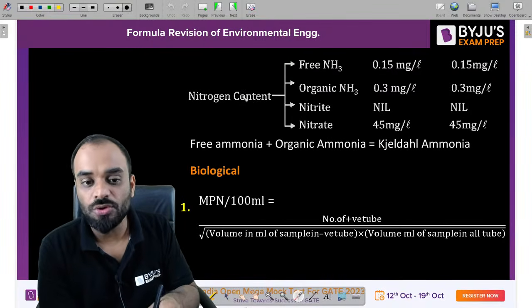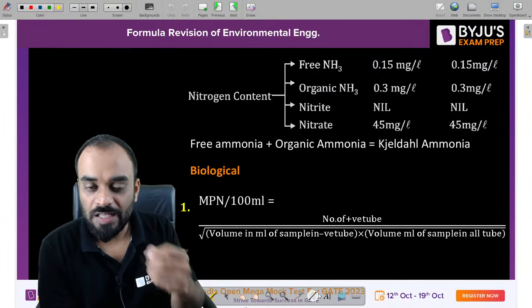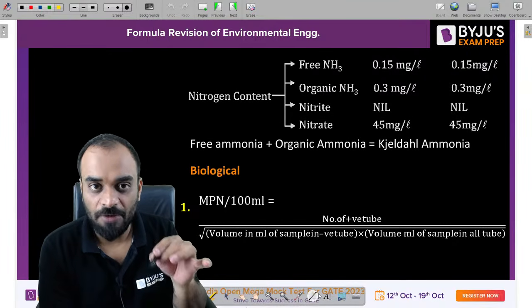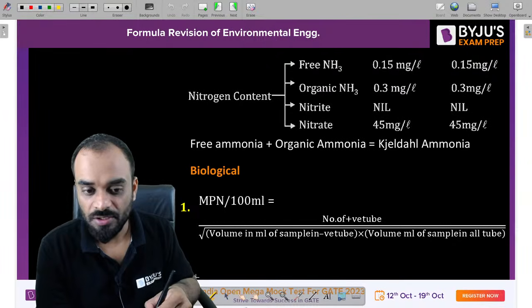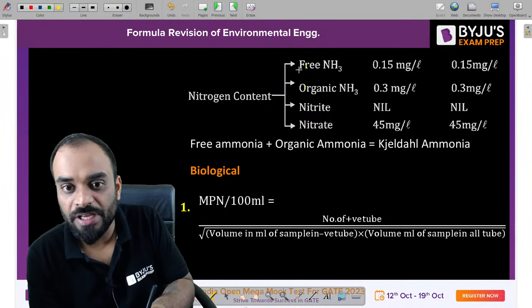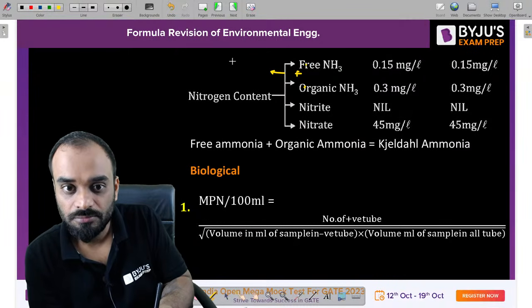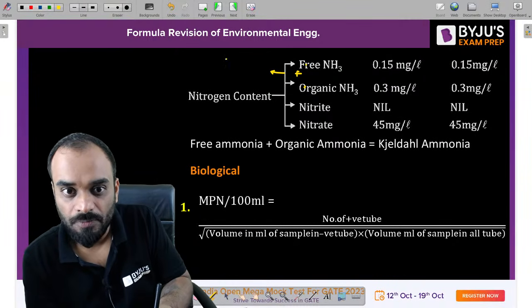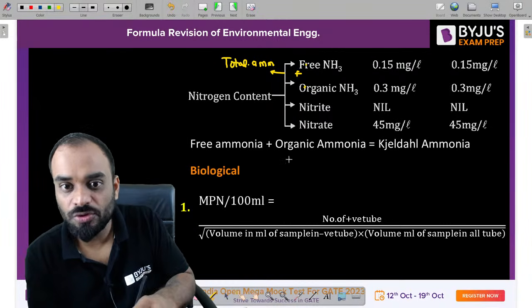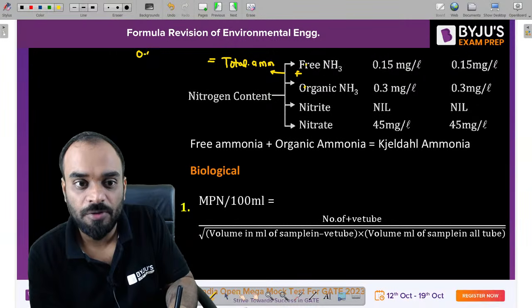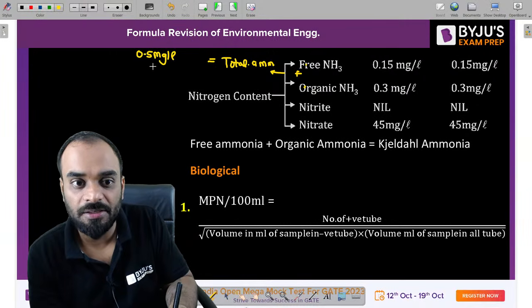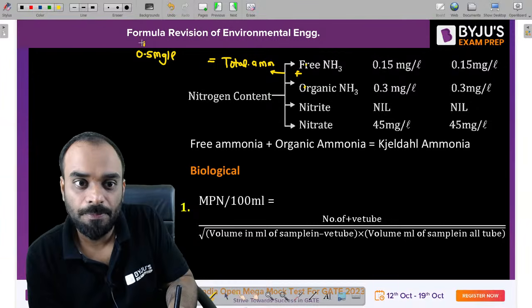Now if we talk about nitrogen content, as per Government of India, after 2012, what they have changed, basically you can add these two ammonia, free ammonia and organic ammonia. So you will get the total ammonia or Kjeldahl nitrogen, right? So this ammonia has a permissible limit of 0.5 milligram per liter, and cause for rejection is the same also. That means it is also 0.5 milligram per liter.